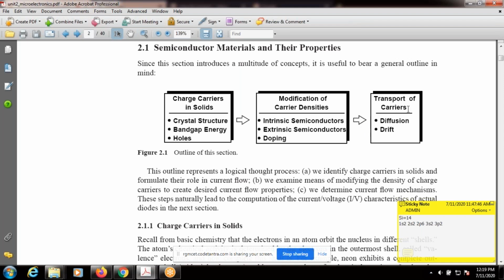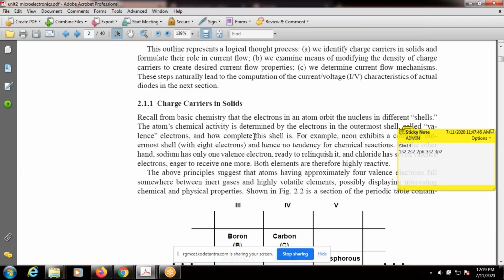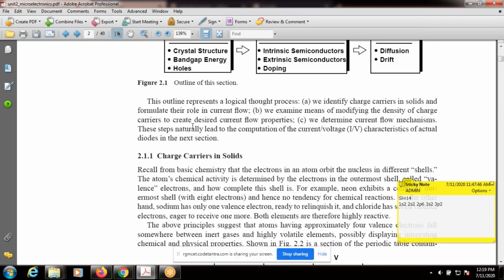Then finally, transport of carriers, diffusion and drift, right? In today's class, I'm trying to cover the first two portions: charge carriers in solids and modification of carrier densities. Now observe here. I think you may have already studied this at the intermediate level, right?